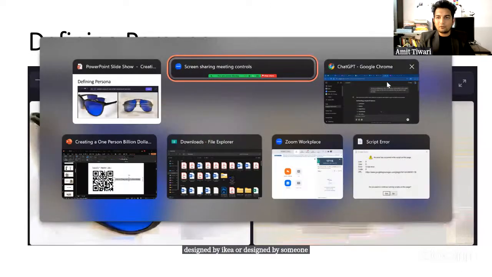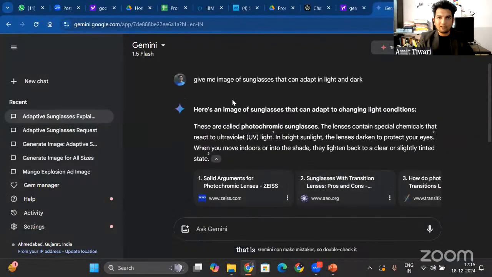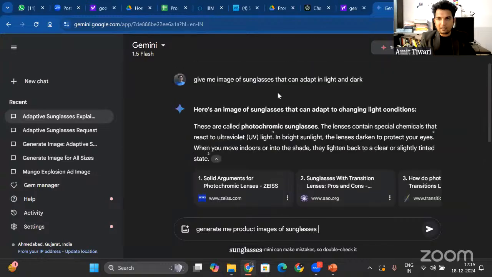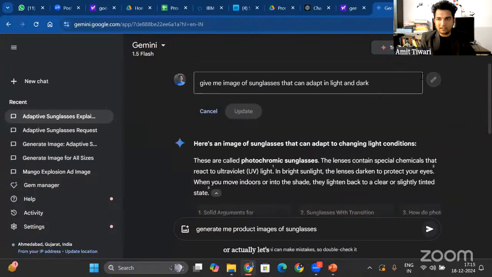Okay, so let me go to Gemini also and use the first principle of prompt engineering, that is giving persona. You will also go to Gemini and generate the image using the first principle, giving persona. So generate me product images of sunglasses, or actually let's edit this only so that we have all the outputs together, right?